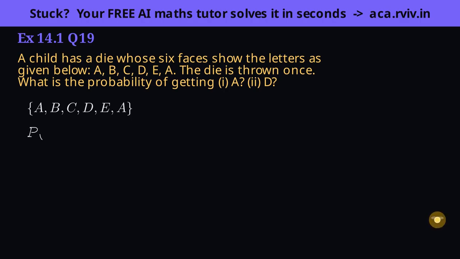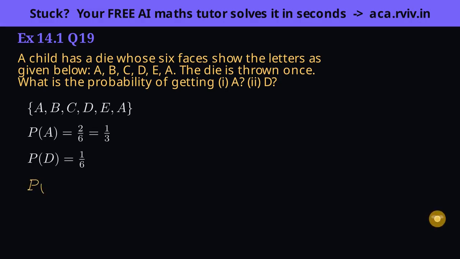Part 1 wants the letter A. Since A sits on 2 of the 6 faces, 2 faces make our event come true. 2 favorable, not 1. 2 over 6 reduces to 1/3. Part 2 wants D, which appears on just a single face, 1 favorable out of 6, so 1/6.